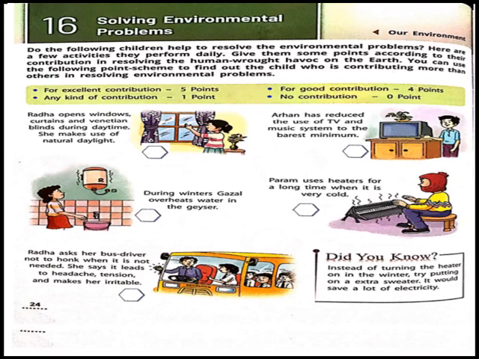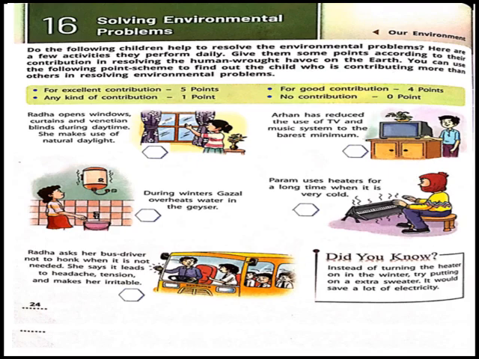Here in this lesson, the children are doing some activities. You have to give them some points and check who got the highest one. Okay, children? Whether they are able to help to conserve or not, depending upon that, you have to give them some points. See in your textbook, page number 24. Do the following, children, help to resolve the environmental problems.